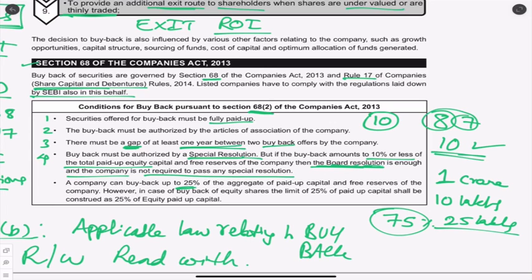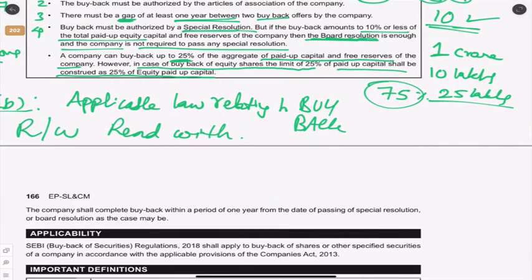A company can buy back 25% of the aggregate paid up capital and free reserves of the company. However, in case of buyback of equity shares, the limit of 25% shall be construed as 25% of equity paid up capital. So please remember, the logic is simple.